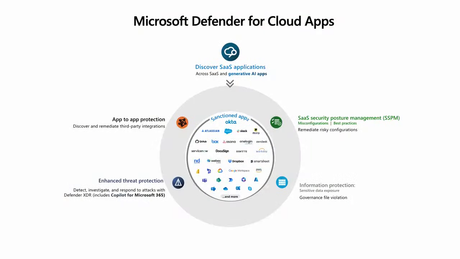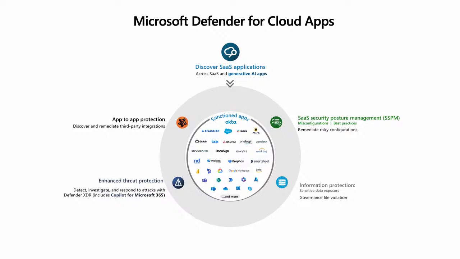We also more recently added a SaaS security posture management feature to our products, and we are now able to detect whether an application is configured properly or if there are risks inherent to the way it's currently configured. So we can even prevent the attack before it happens when you're able to follow these recommendations. This ties into Secure Score and our greater posture management story. Finally, the last part of that slide, as you can see, app-to-app protection.